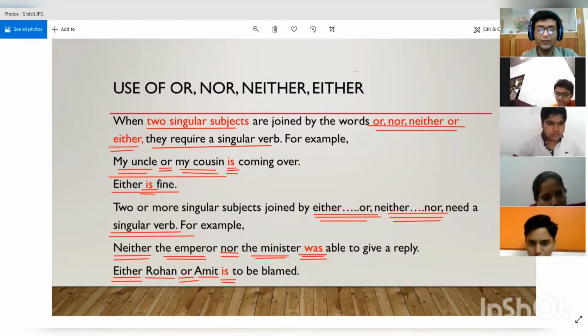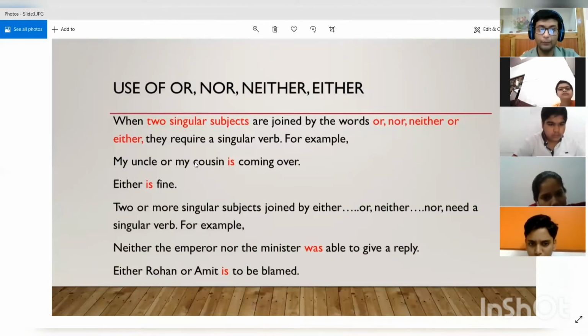All right. Okay. Now let's see some more rules.